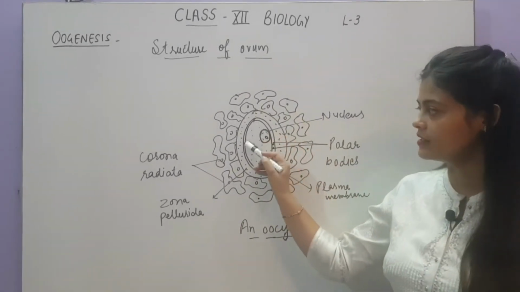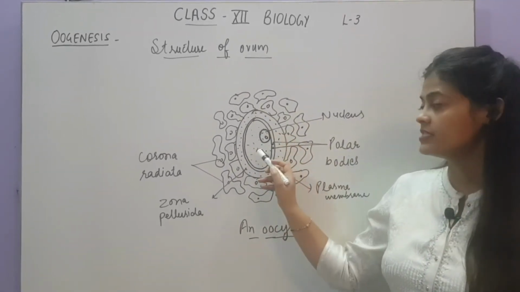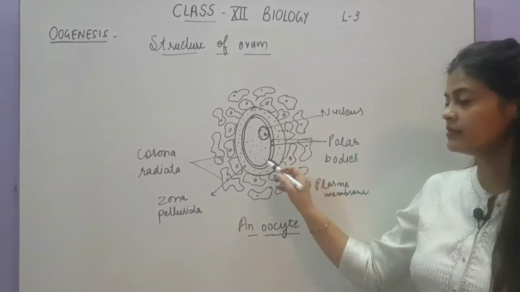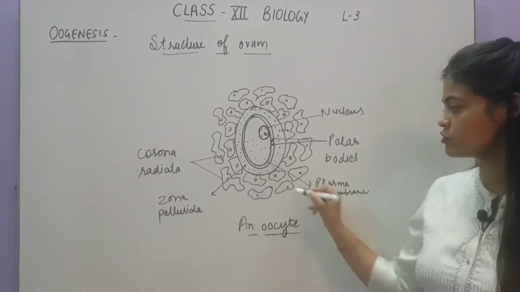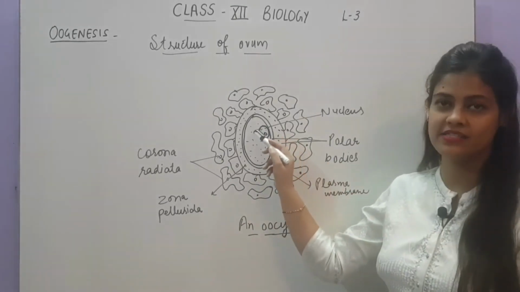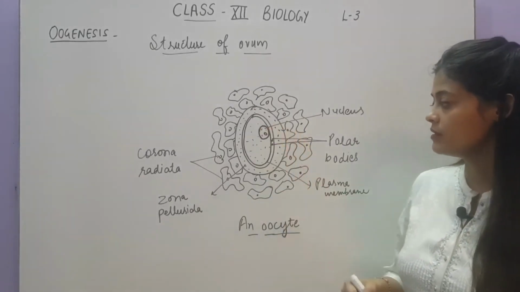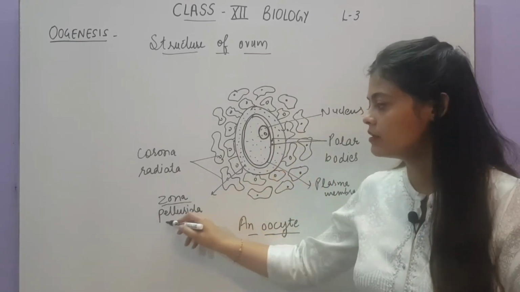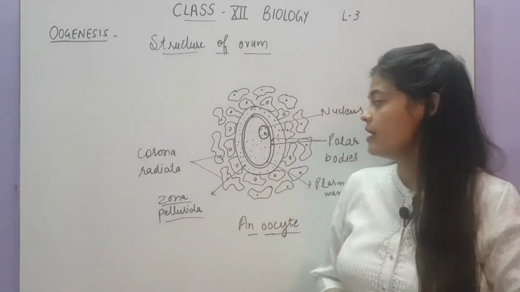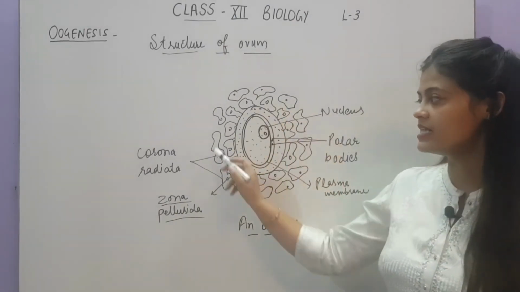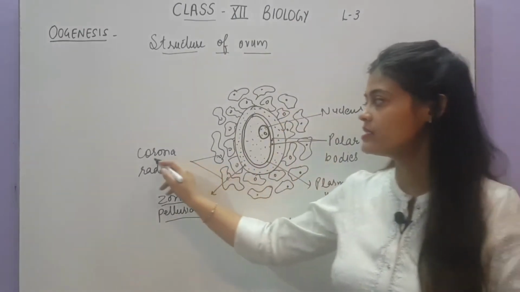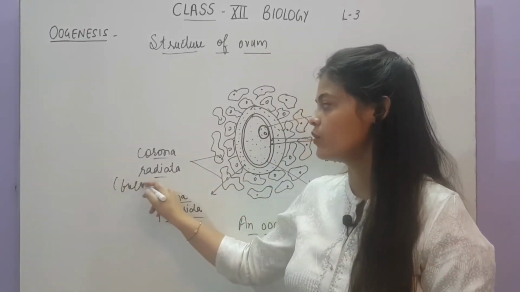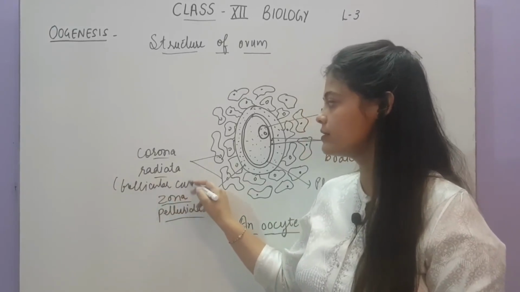So here you can see in the center there is a cell. The cytoplasm enclosed in the ovum is called ooplasm, and like a normal cell, its membrane is called the plasma membrane, and in the center it has a nucleus. Now this layer which I have drawn is called the zona pellucida, and outside the zona pellucida, these cells form a layer called the corona radiata. And actually these corona radiata cells are follicular cells.